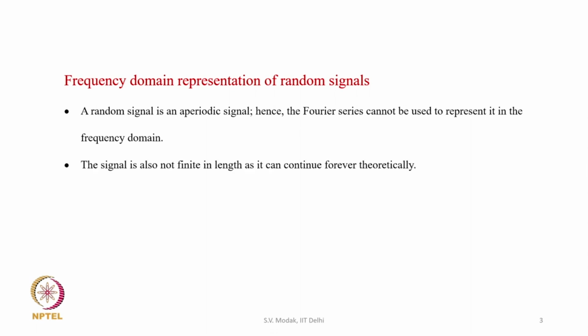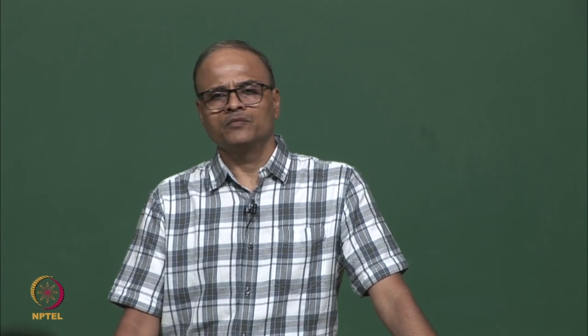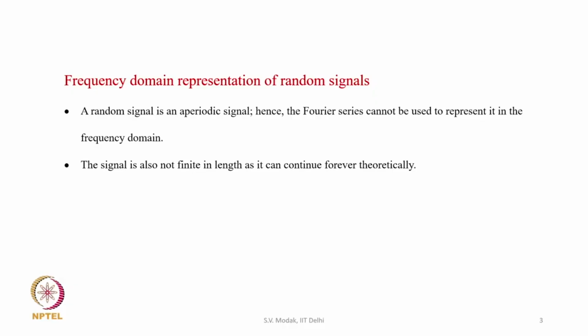Now, the random signal is also not a finite length signal. For example, if we have an impact made on the structure, it is a finite length signal, or the oscillation of structure due to impact, that again is a finite length signal because after some length of time the vibration completely decays. So, these are all transient signals and they are finite length signals, but a random signal is not a finite length signal, it can continue theoretically forever. So, if the bicycle is moving on a road which is continuing indefinitely, then the random signal will also continue indefinitely.